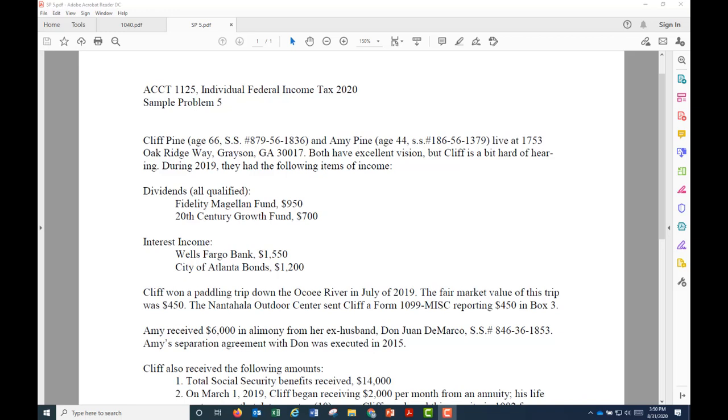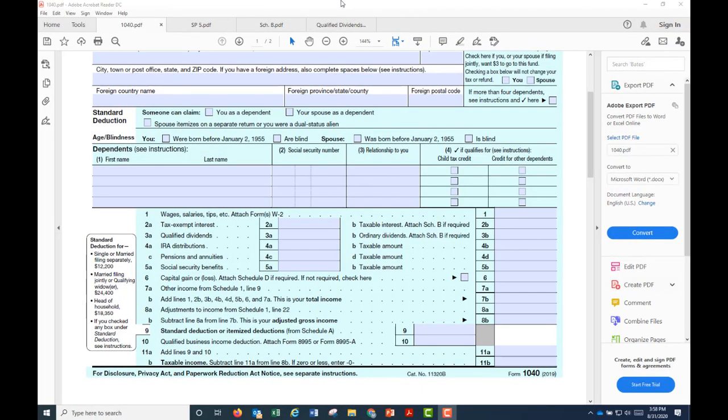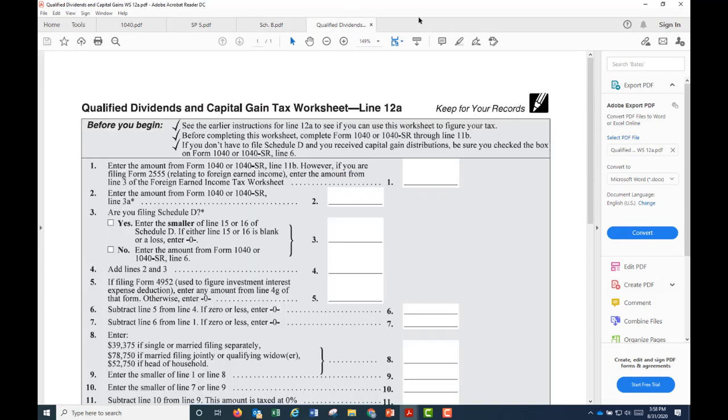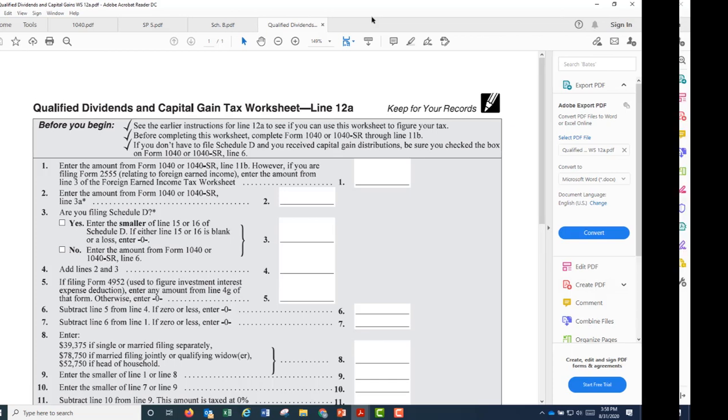This is income and it's taxable, reported on the appropriate line on Form 1040. What line or lines? And is Schedule B required? What about the qualified dividends and capital gain tax worksheet line 12A? Does this need to be done because we do have qualified dividends, right?